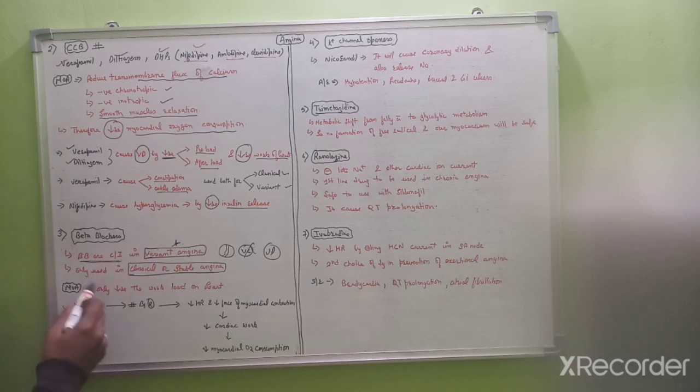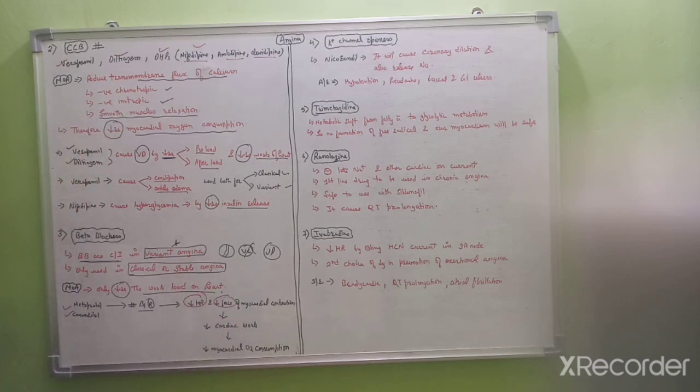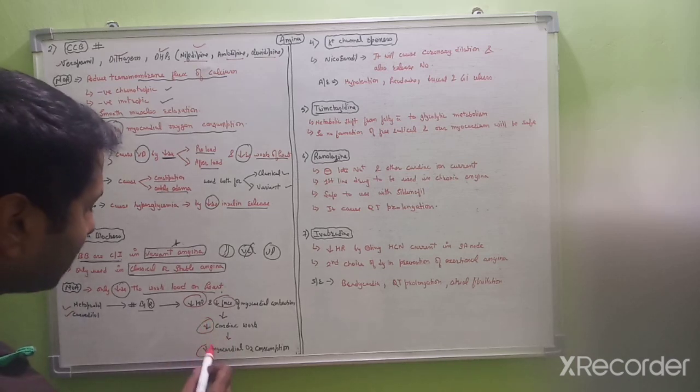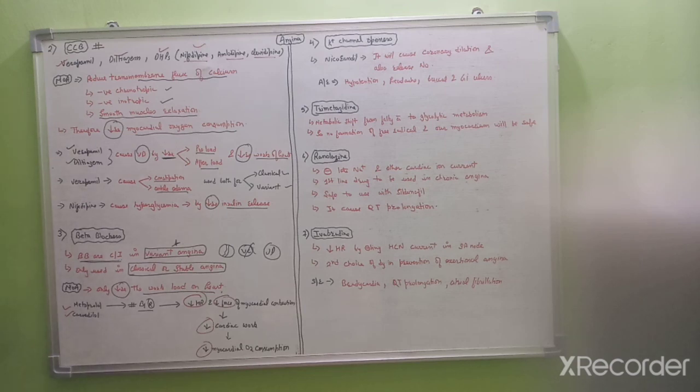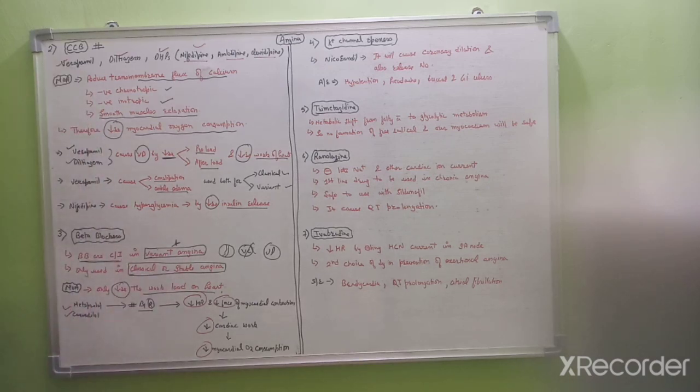Next, the mechanism of action of beta blockers is that they decrease the workload on the heart. Basically, metoprolol or carvedilol will block the beta 1 receptors, therefore decreasing the heart rate and the force of myocardial contraction. Then there will be a decrease in cardiac work, and a decrease in myocardial oxygen consumption. So this is about the beta blockers. Next, calcium channel blockers are used for both classical and the variant angina, whereas beta blockers are only used for the classical angina, not for the variant angina.